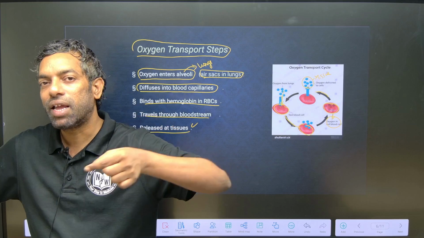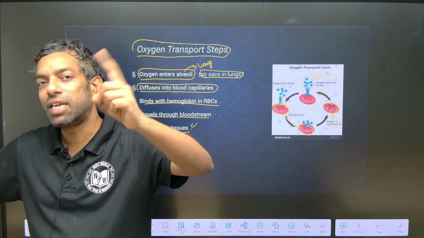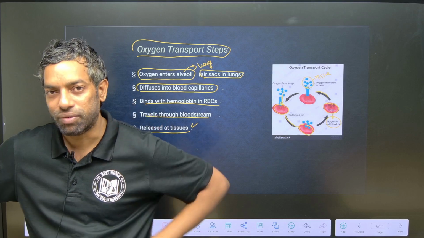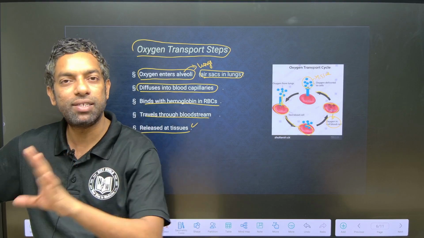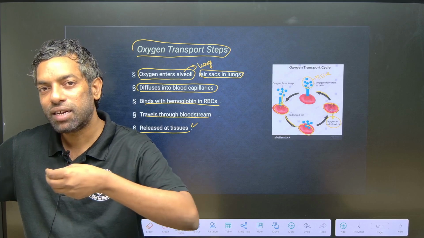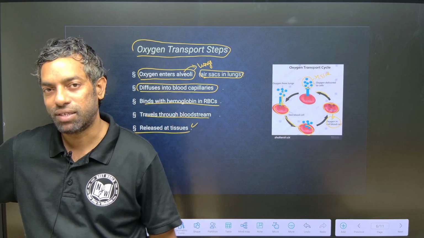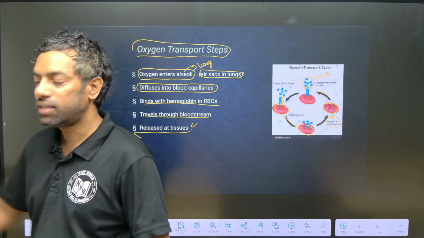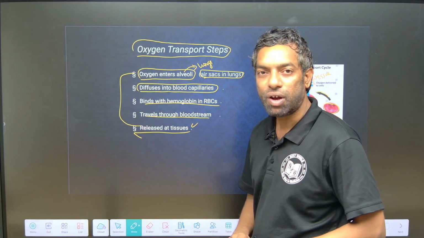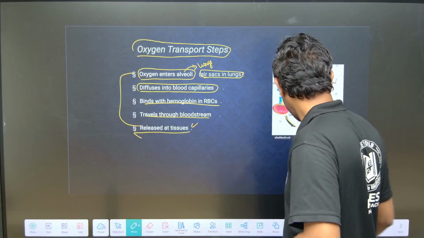In the blood, hemoglobin carries oxygen to every tissue, every cell. In the cell, it releases oxygen and picks up carbon dioxide back to the lungs by the same pathway. These are the steps of oxygen transport.